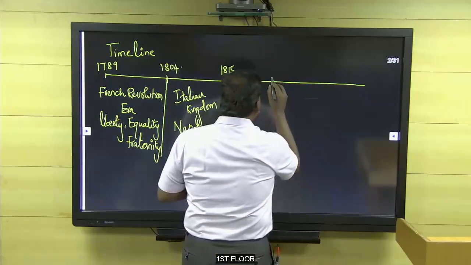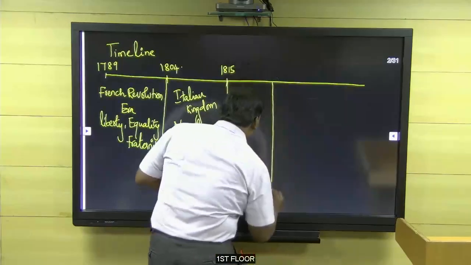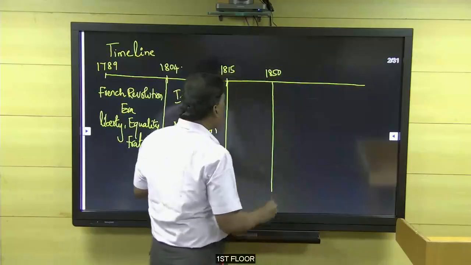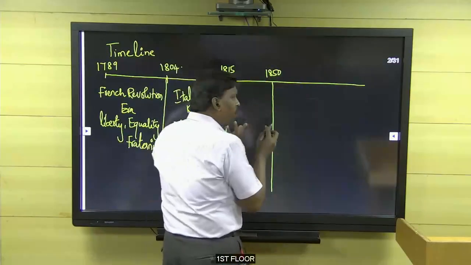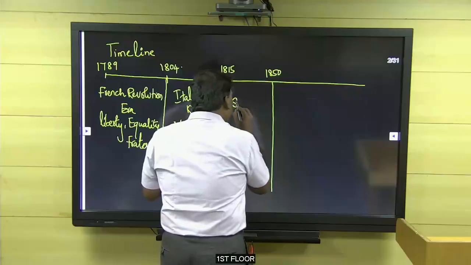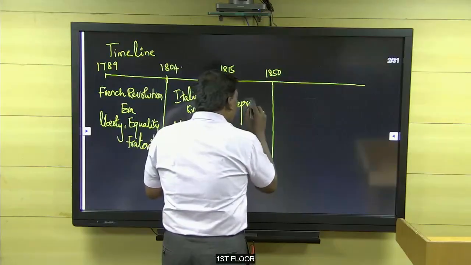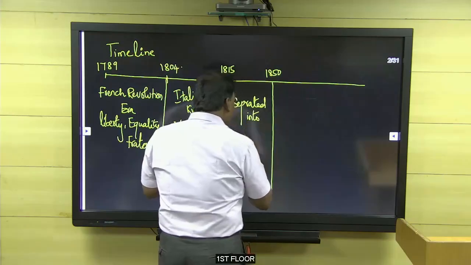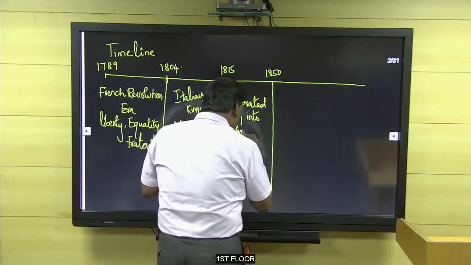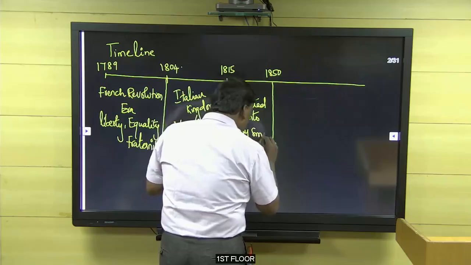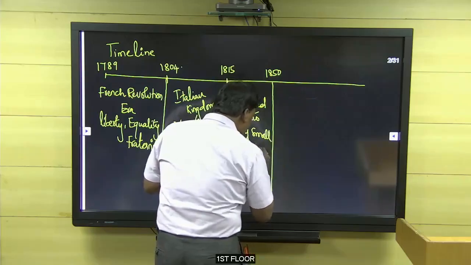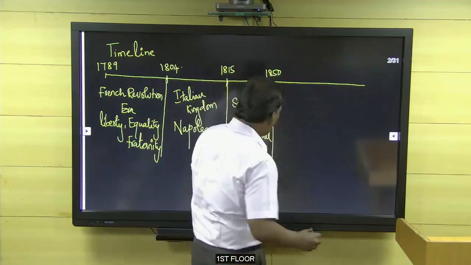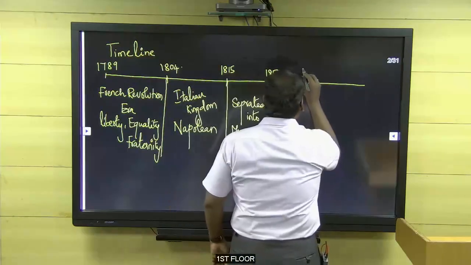After that, the Congress of Vienna, what did it do in the background? In 1815, they separated Italy into many small states. We will see that elaborately in the stages.